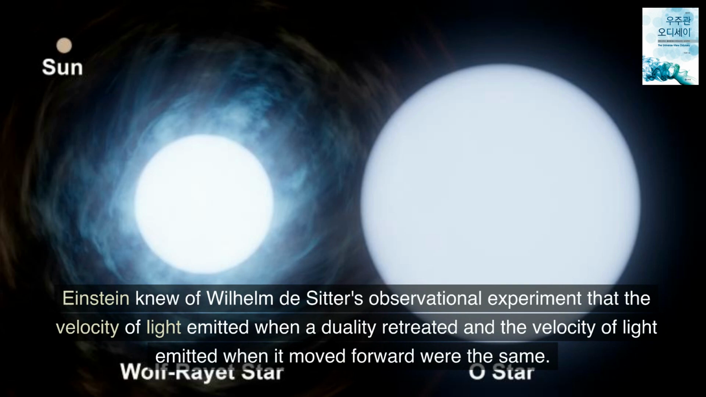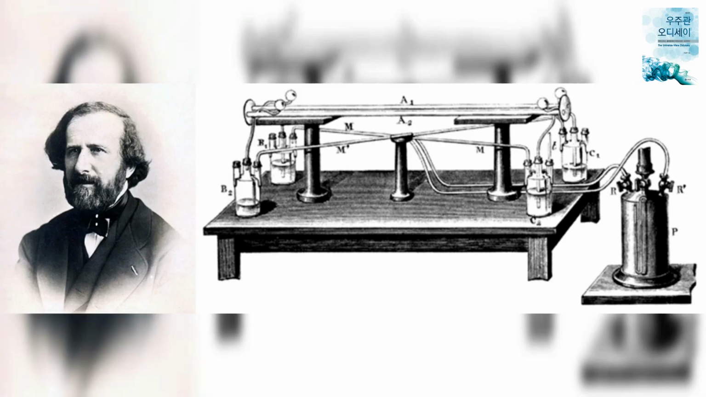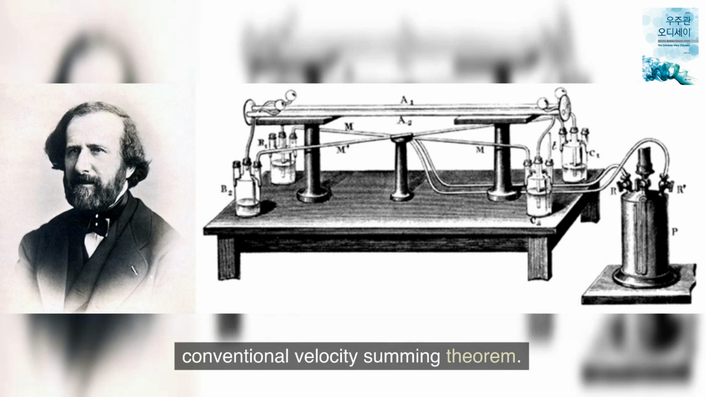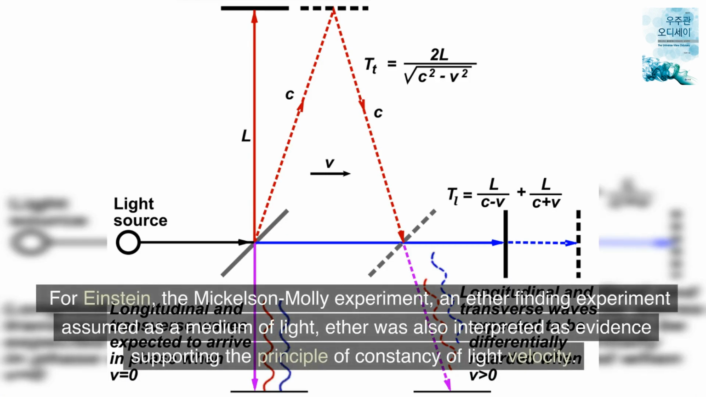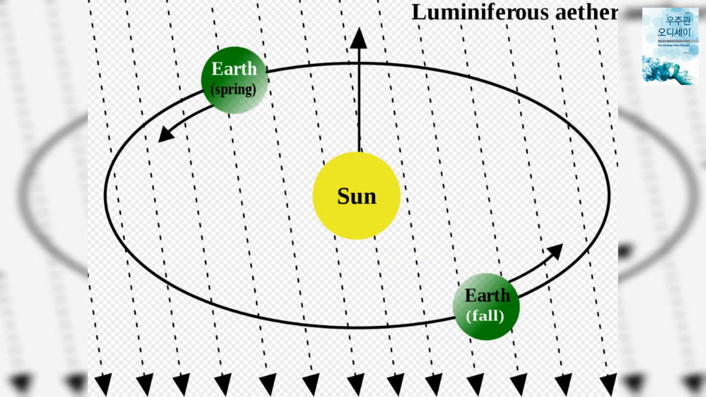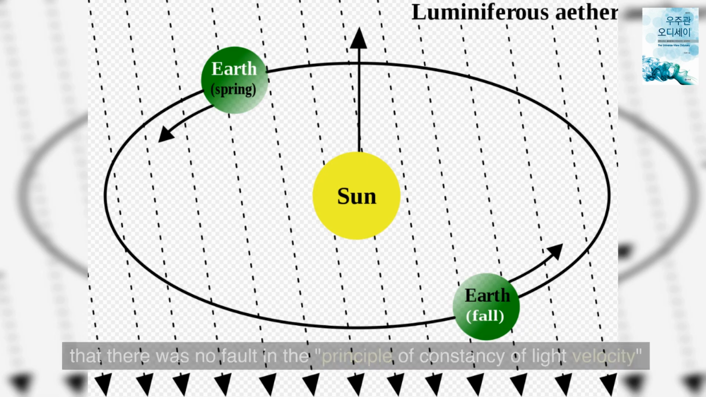Einstein knew of Willem de Sitter's observational experiment showing that the velocity of light emitted when a double star retreated and the velocity of light emitted when it moved forward were the same. Hippolyte Fizeau also reported an experiment in which the velocity of light passing through a flowing liquid is contrary to the conventional velocity summing theorem. For Einstein, the Michelson-Morley experiment, an ether-finding experiment which assumed ether as a medium of light, was also interpreted as evidence supporting the principle of constancy of light velocity. Through this theoretical and experimental review, Einstein firmly believed that there was no fault in the principle of constancy of light velocity.